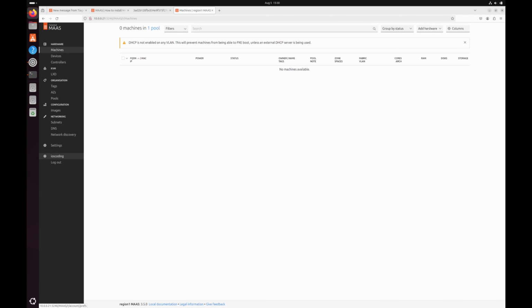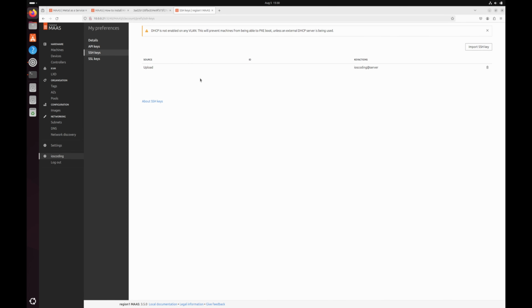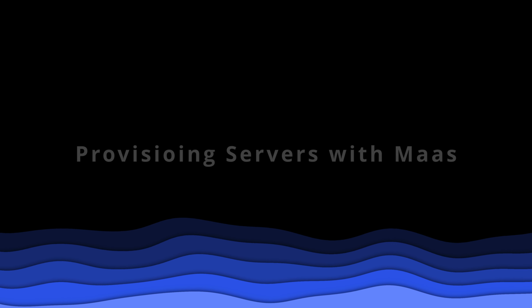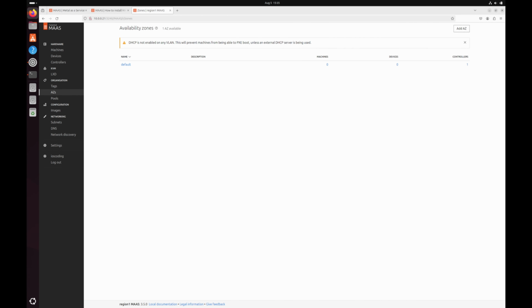Another thing you have to notice is if you go to your profile, and this is the profile which we created as an admin, and go to SSH keys, this is where you can install or remove the keys as per your needs. Now before we start provisioning our servers, we have to go through a bunch of settings to ensure that our shell VMs know about the server. As we discussed earlier, we will need a DHCP server. Let's go through a few of the required settings one by one.